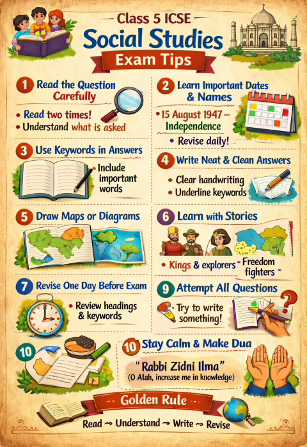Let's move to chapter number 13. The name of the chapter is India, Climate and Natural Vegetation. Question number 1. Name the factors which affect the climate of India. The factors which affect the climate of India are location, physical features and distance from the sea.